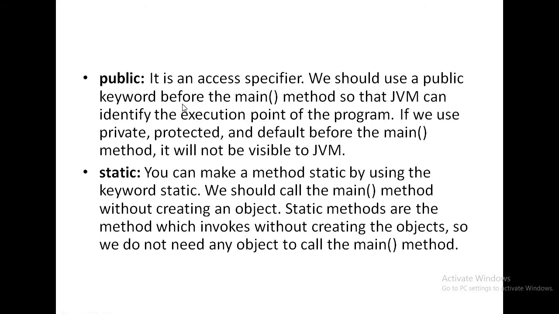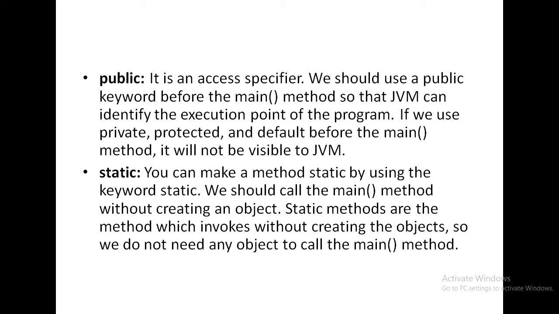What is generally public? Now we know that public is an access specifier. In C++ programming, there are 3 access specifiers present: private, public, protected. But in case of Java programming, 4 access specifiers are present: private, public, protected, and default access specifier. If a private access specifier is present, then we can access in the class only.